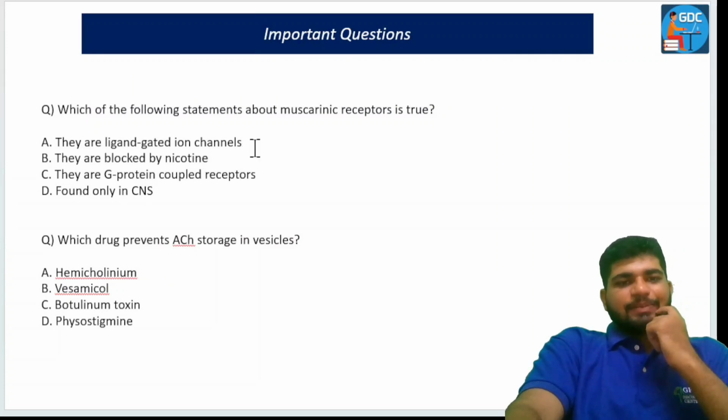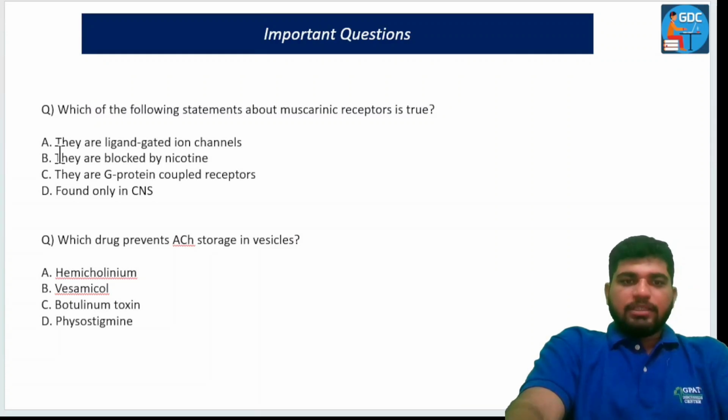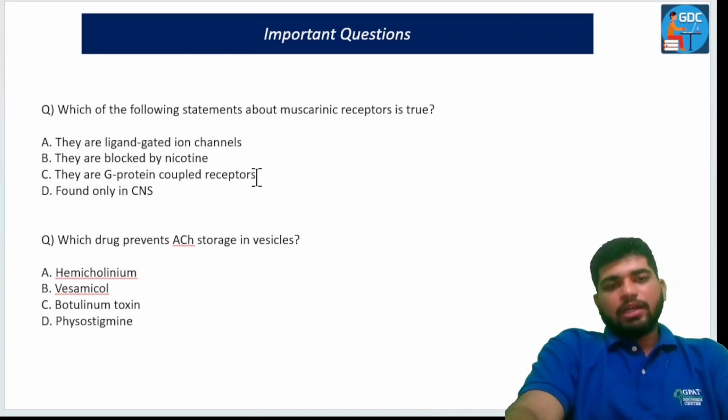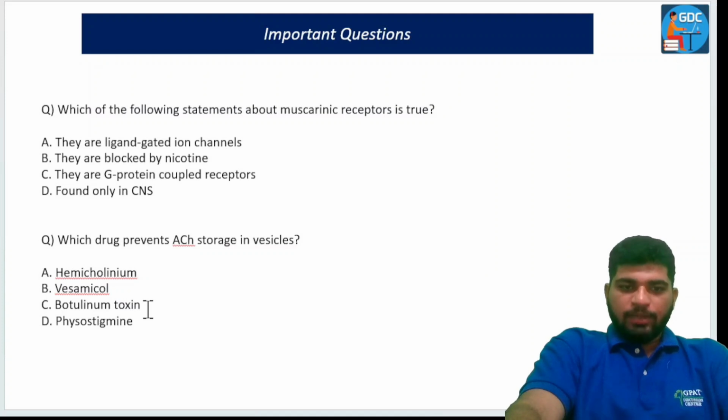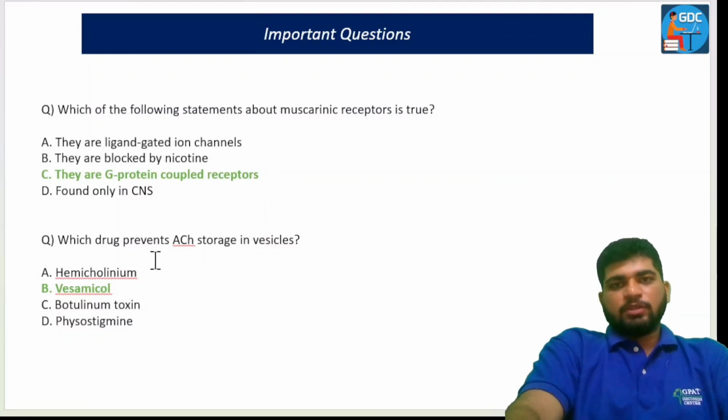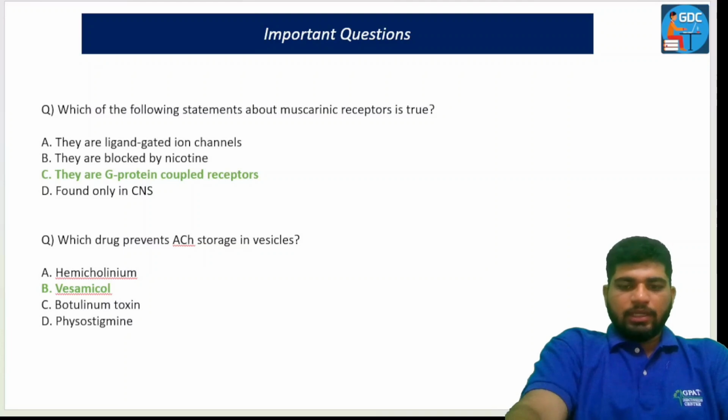So the first statement is that these are ligand-gated ion channels. What are the ligand-gated ion channels? NM and NN receptors. Are they blocked by nicotine? No, it is not blocked by nicotine. Are they G protein coupled receptors? Yes. All the muscarinic receptors are G protein coupled receptors. Okay. Which drug prevents acetylcholine storage in vesicles? Hemicholinium, vesamicol, botulinum toxin, or physostigmine. So vesamicol, I have made you learn that vesicles can be correlated to vesamicol. So these are the answers. They are G protein coupled receptors, and vesamicol is responsible for the prevention of acetylcholine storage in vesicles.